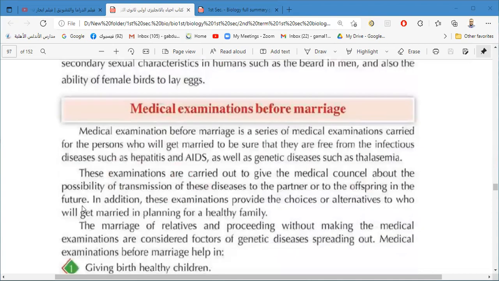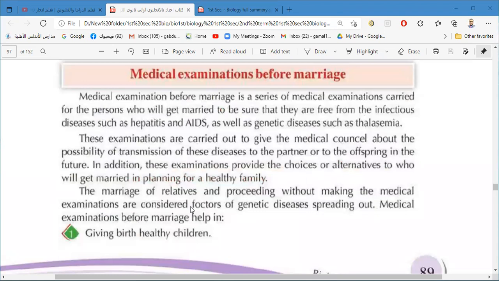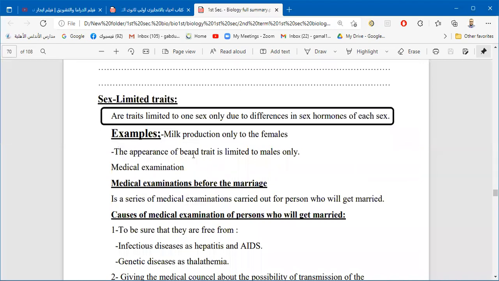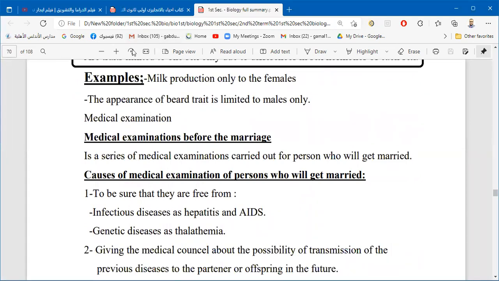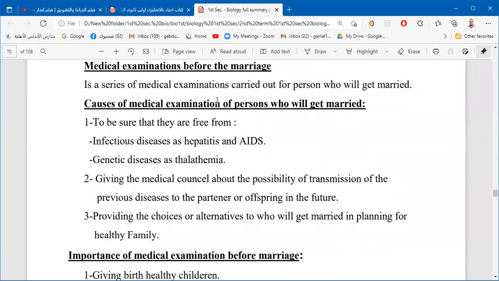Finally, the last part of the lesson: the importance of medical examination before marriage. Why is it important? There is a very important reason to make a medical examination before marriage. Why is it very necessary? We have to carry out a series of medical examinations for the person who will get married. Why is it very necessary? Why is it very important?